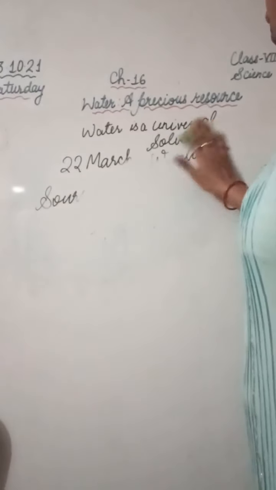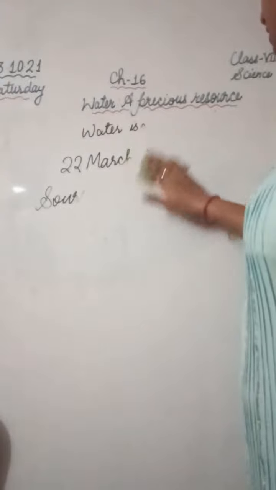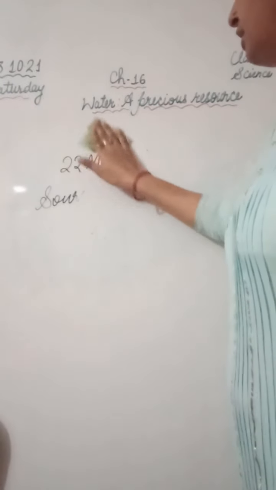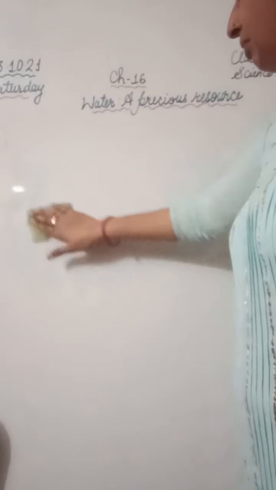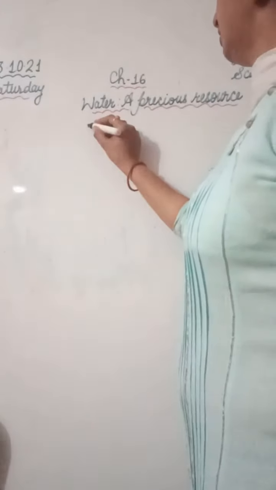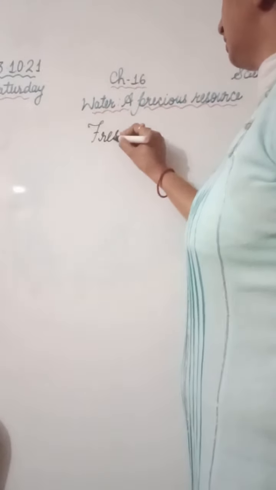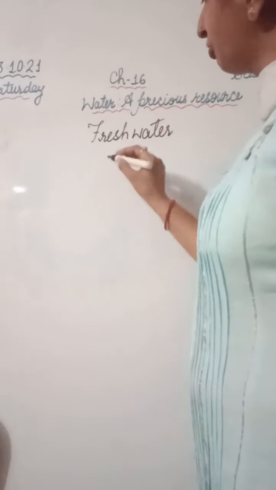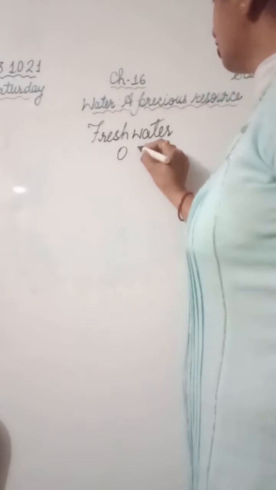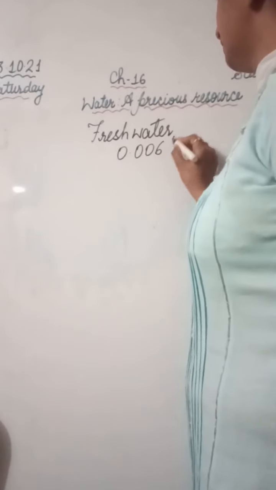The remaining water which is suitable for human consumption is a very small amount. The water which is fit for consumption, we call fresh water. So there is a very little amount of fresh water present on our earth. Fresh water available for human consumption is just 0.006%.